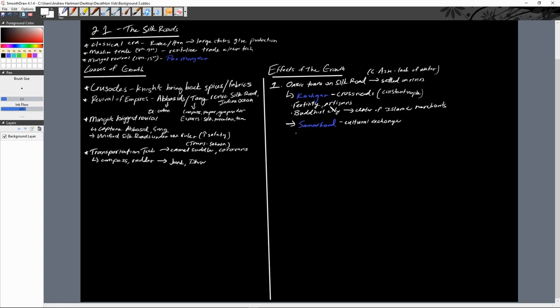And then, very much like Kashgar, it is well known for its artisans, as well as being a center of Islamic learning, right? And you might be wondering, why is Islam dominating these Central Asian towns? Well, it's because Muslim merchants dominated the trade routes at this point, right? So that's why they're able to dominate these cities culturally as well, right? And they also have very nicely decorated mosques.